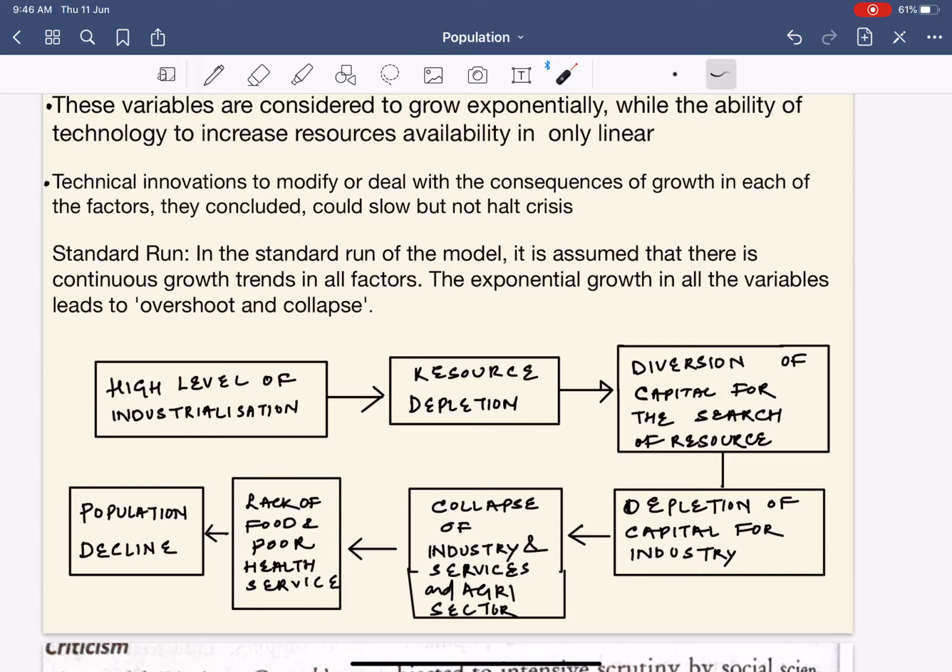Next, they concluded that technological innovation to deal with the consequences of growth in each of the factors could slow but not halt the crisis. See, it is talking about two things regarding technology. First of all, technology is limited with respect to all five variables. The population is increasing, but the technological capacity to reduce the population is not that great.